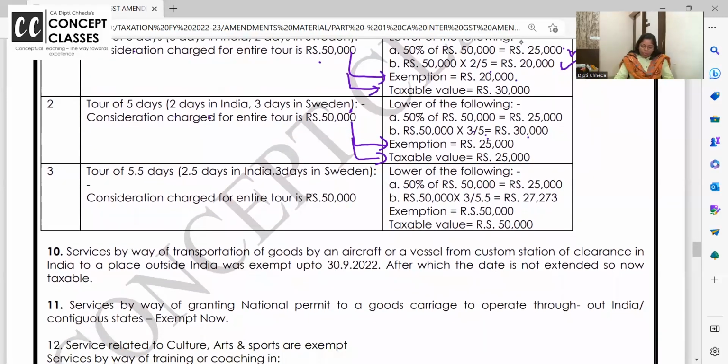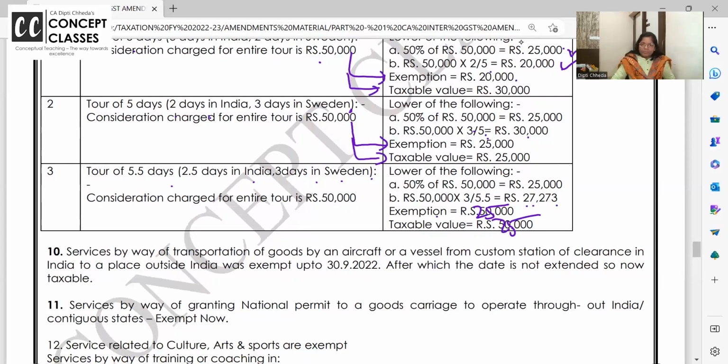Next, tour of 5.5 days. 2.5 days in India, 3 days in Sweden. So 50,000 into 3 by 5.5 total number of days. Exempt is how much? 27. But again, upper limit how much? 25,000. So here it will be like 25,000 will be exempt and 25,000 will be taxable.